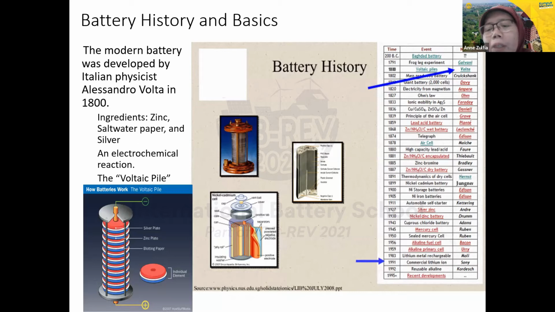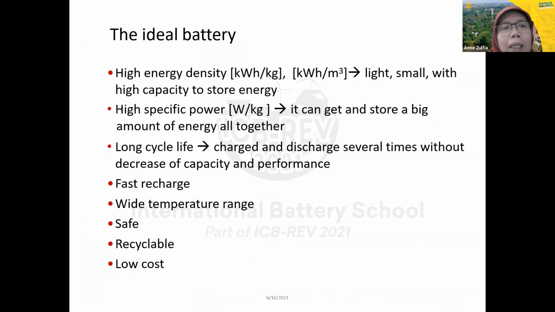Nowadays, we know the lithium-ion battery, which is still being developed until now. So what are the materials of the lithium-ion battery that we can learn this morning? The ideal battery must have high energy density, be lightweight, small, with high capacity to store energy. The ideal battery also has a high specific power, so it can store a big amount of energy altogether, and a long cycle life. In this case, it can charge and discharge several times without decrease of capacity and performance.